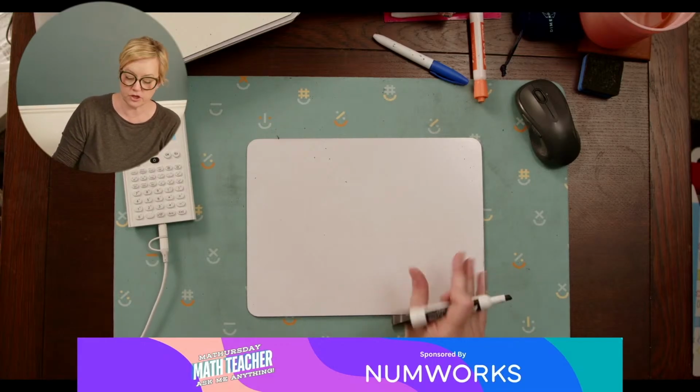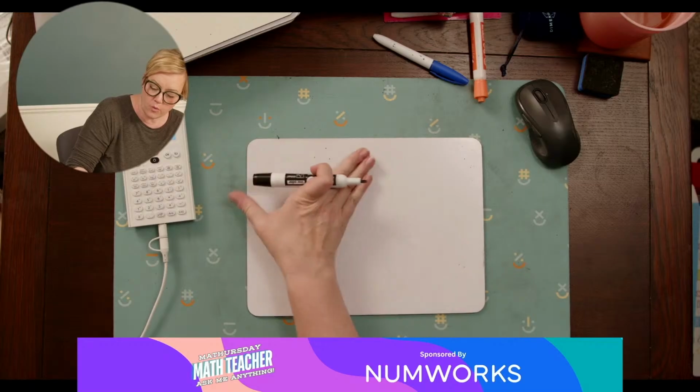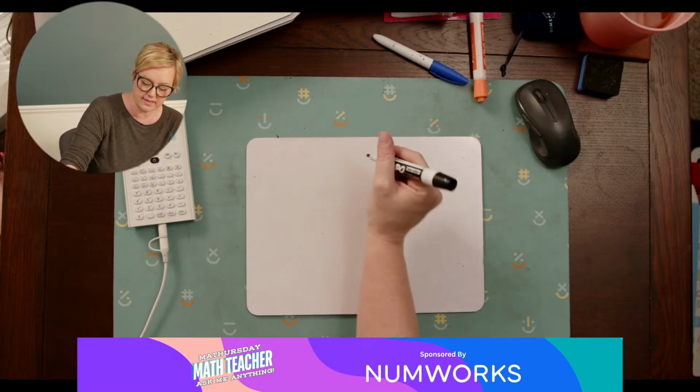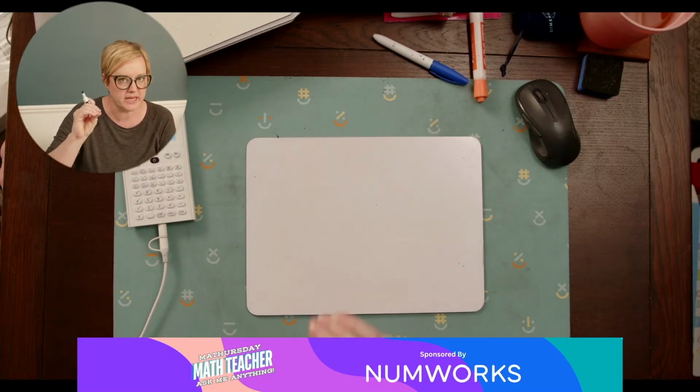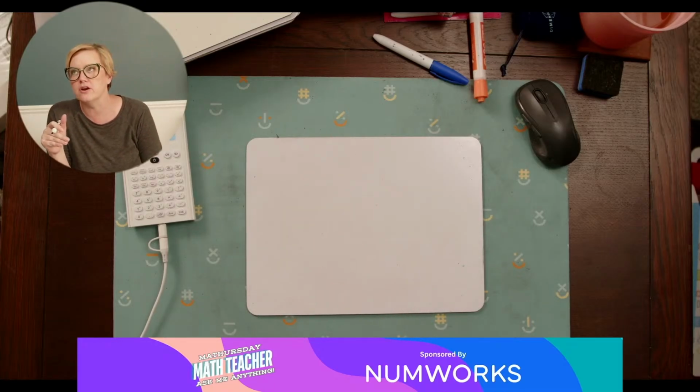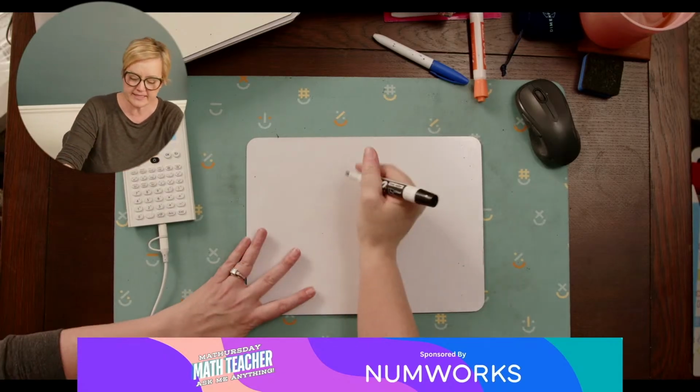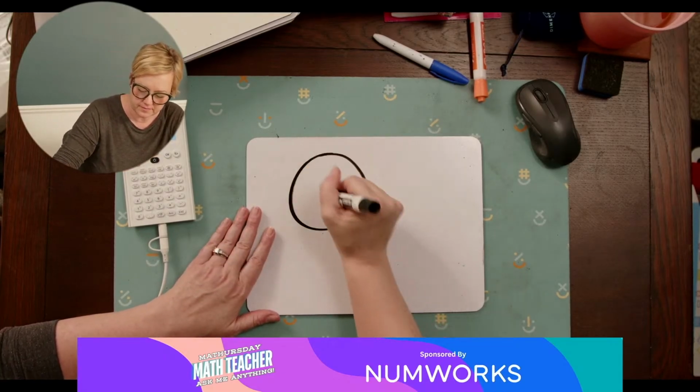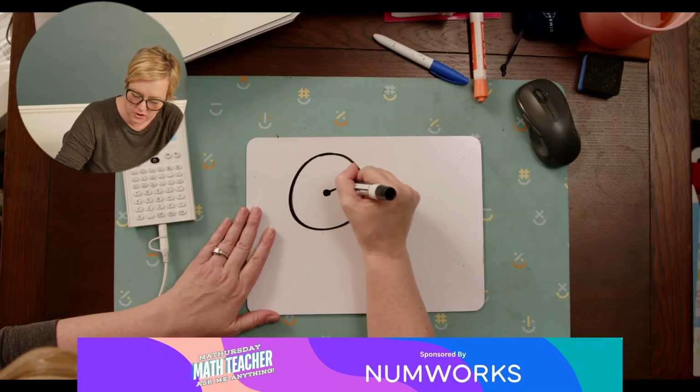Okay, so degrees to radians. What a radian actually is, is something I had never really taught before this year, but this year I tried teaching it and it does make a lot of sense. So you have a circle, and you've got your radius.